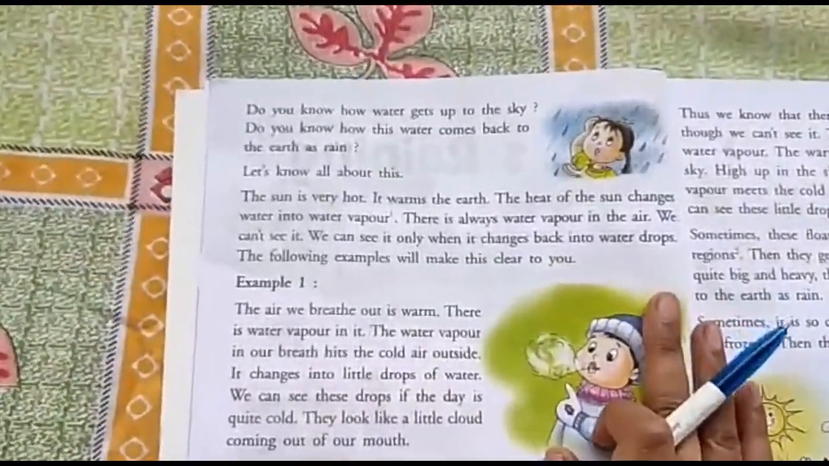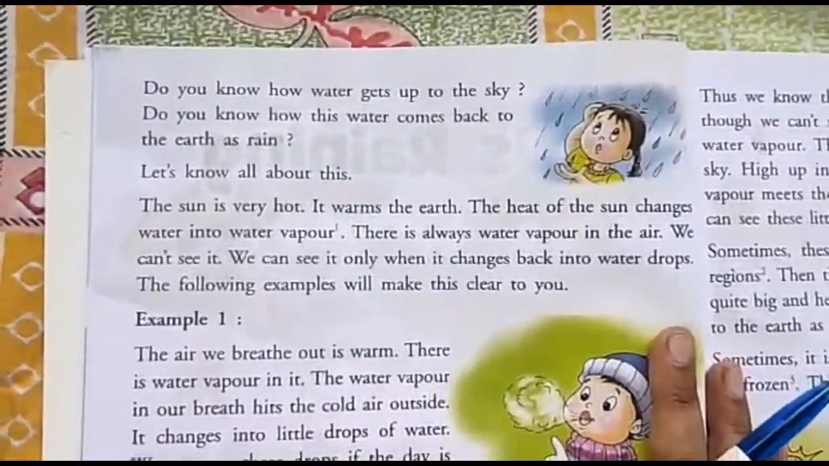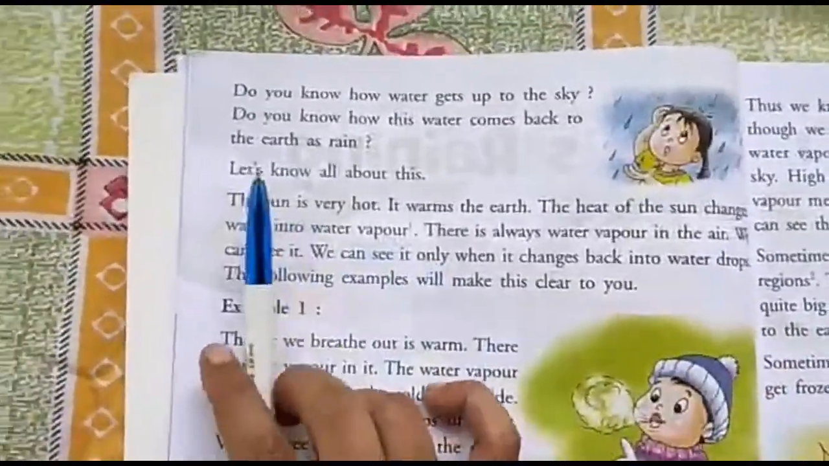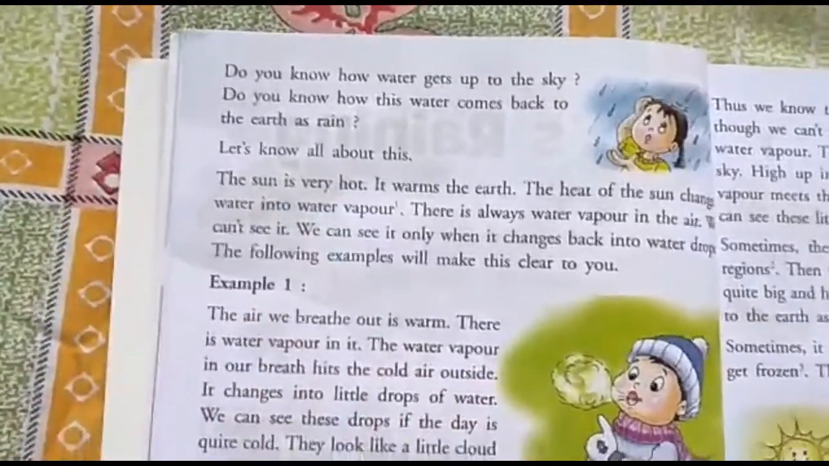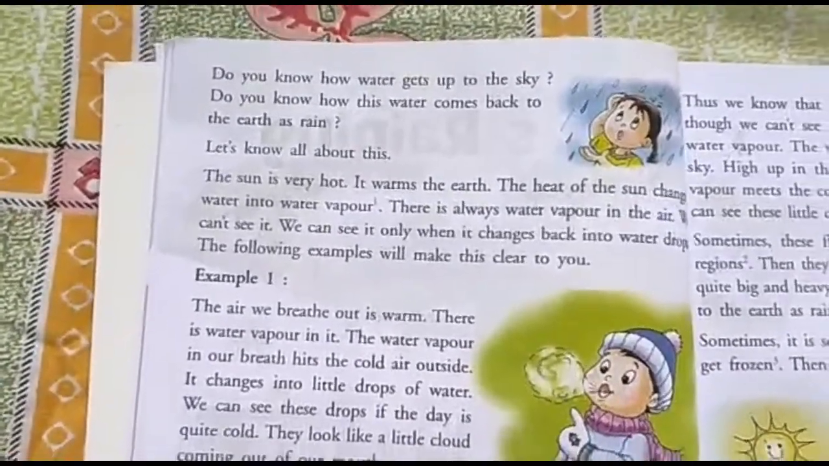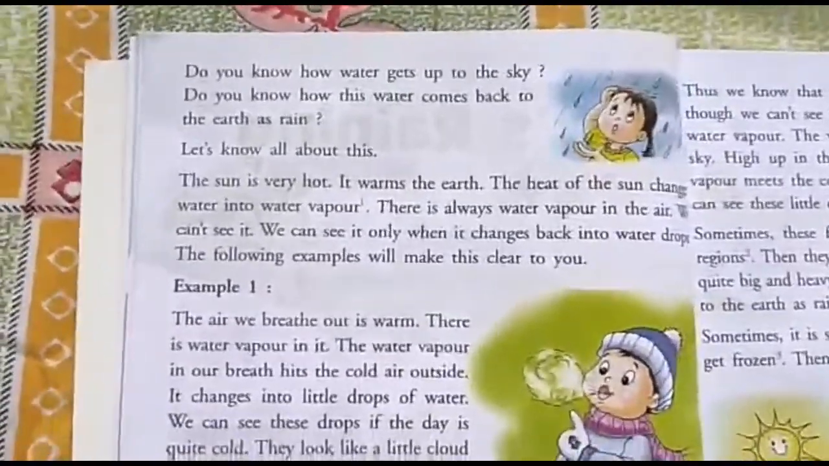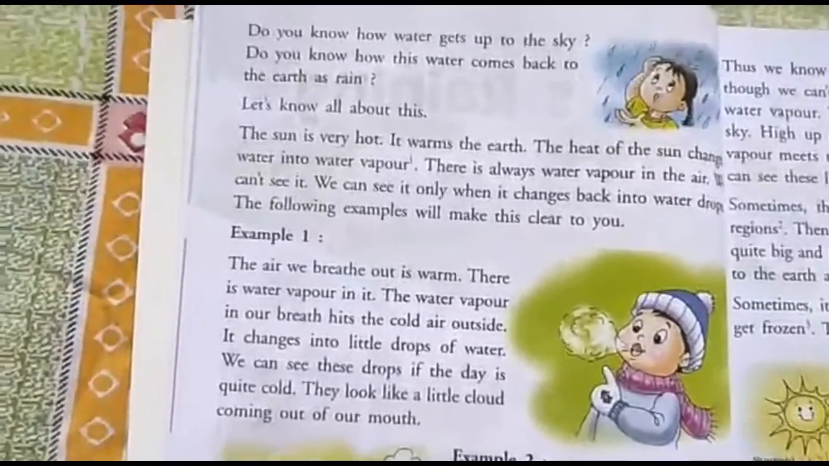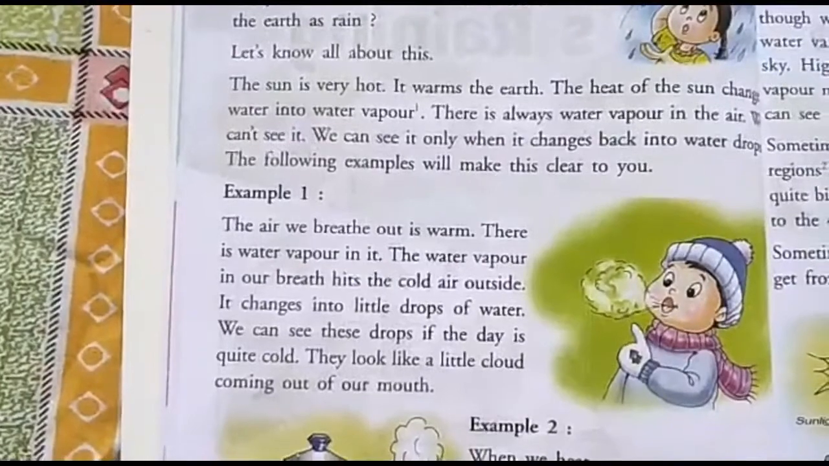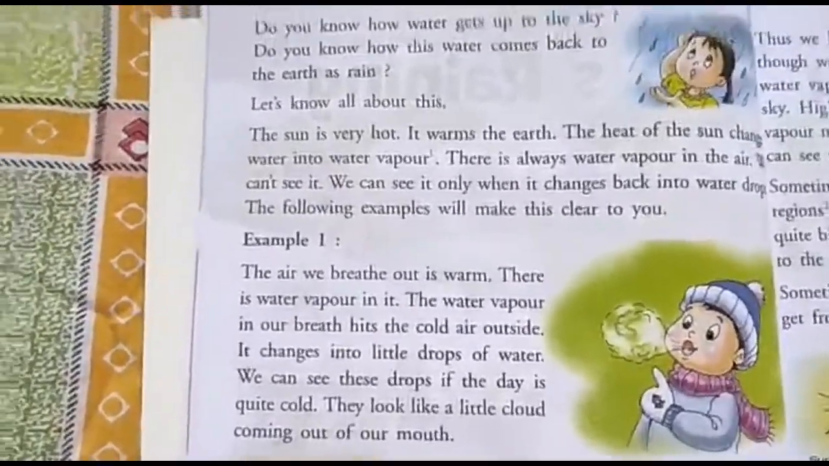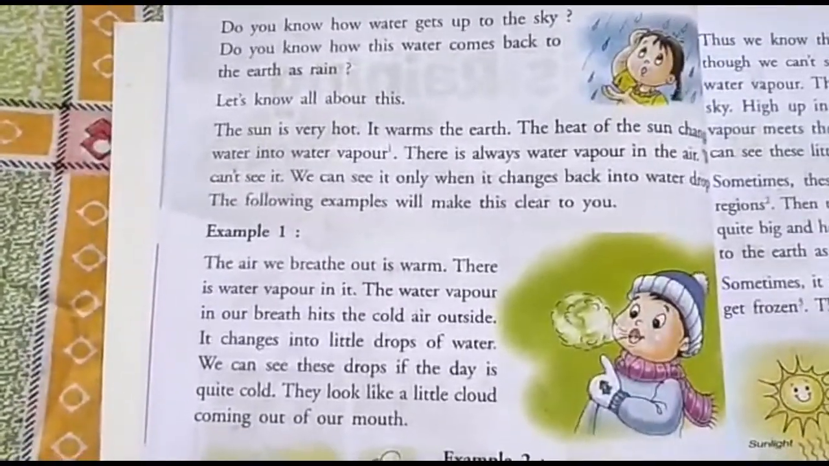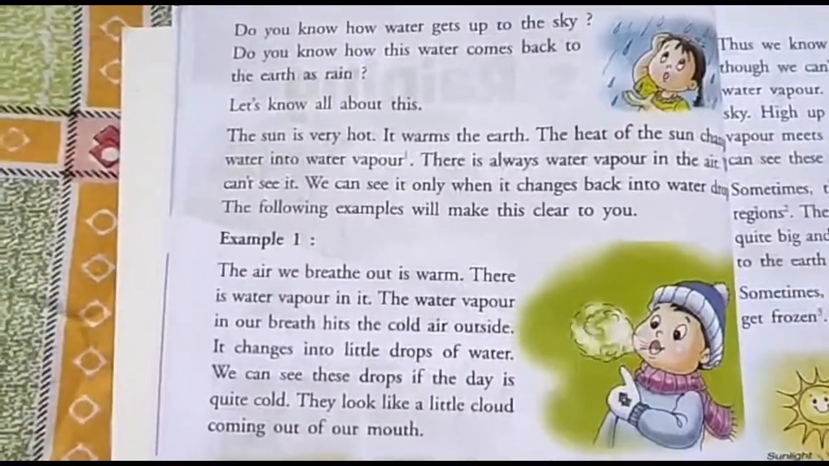Do you know how water gets up to the sky? Do you know how this water comes back to the earth as rain? Do you know, children, how this water goes up and how it comes back to the earth as rain? Yes, let us see these 2 points. Let's know all about this. The sun is very hot. It warms the earth. The heat of the sun changes water into water vapor.